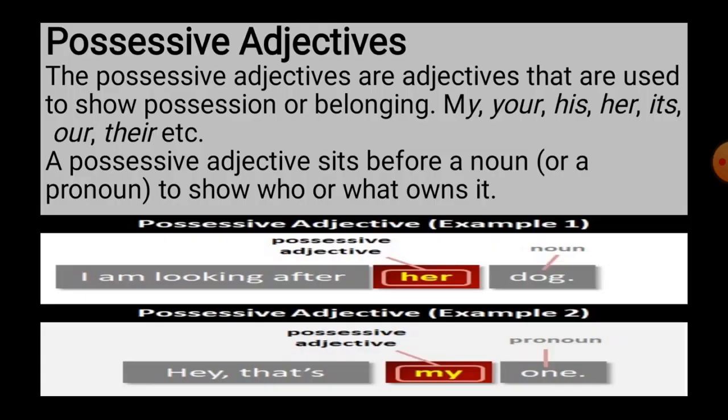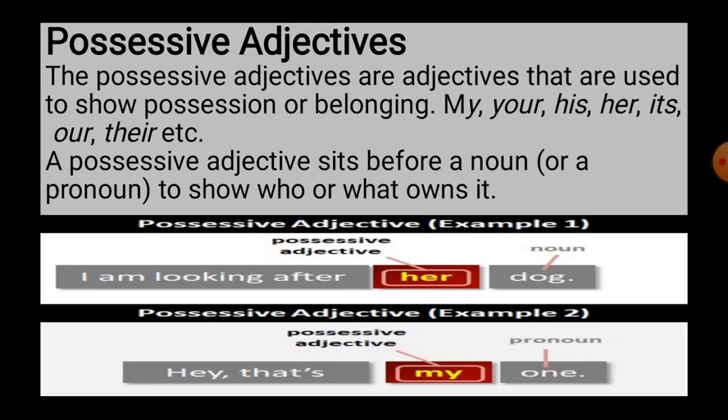Next, possessive adjective. Possessive adjective indicates possession or ownership. It suggests the belongingness of something to someone or something. Possessive adjectives come before a noun or pronoun to show who or what owns it.